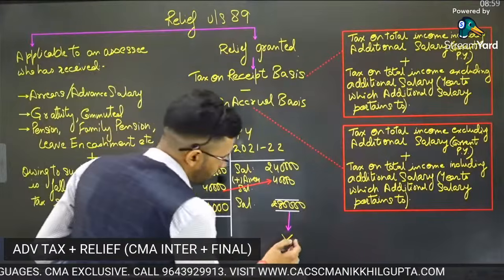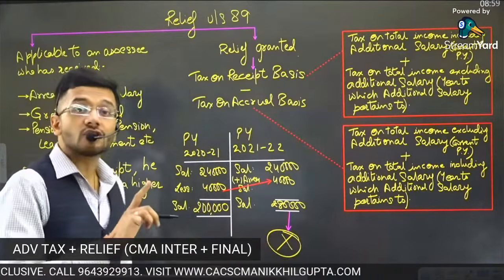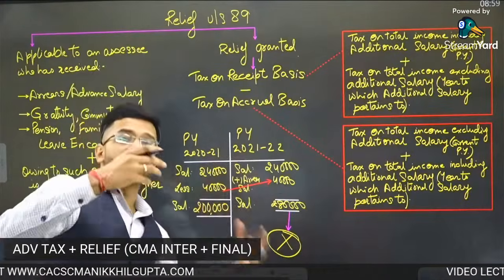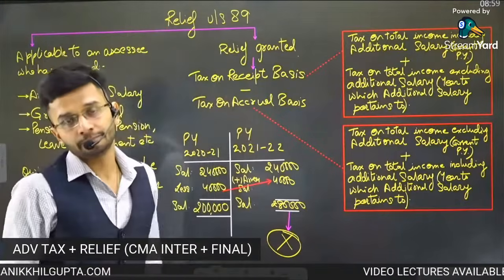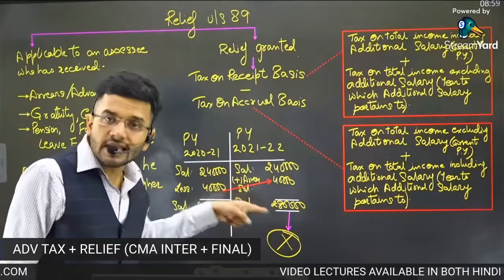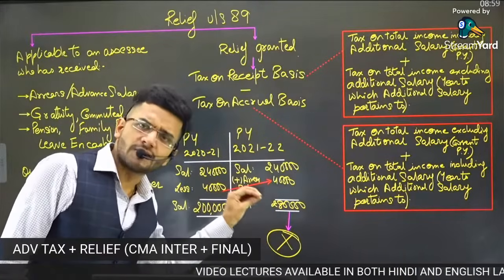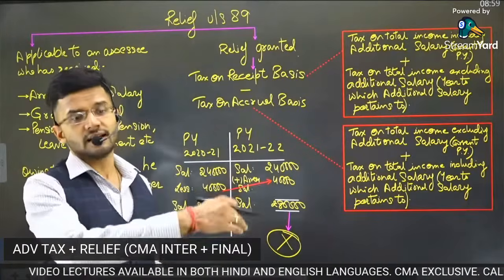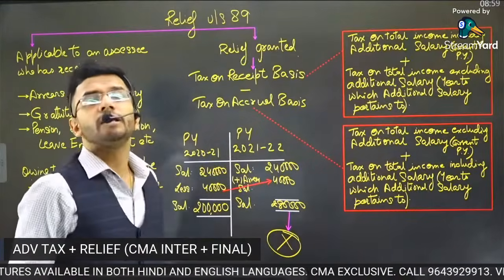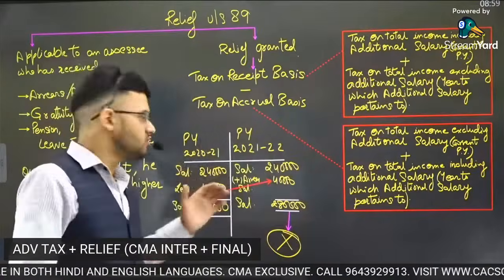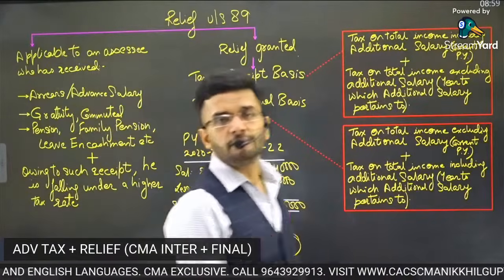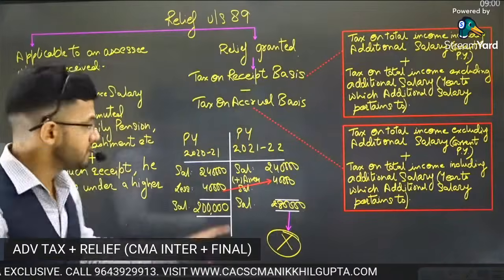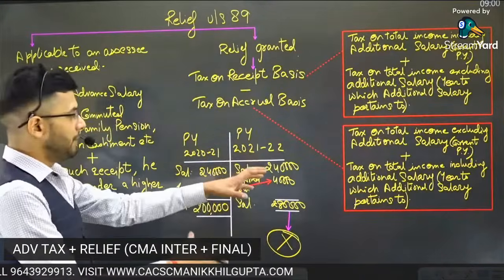Why? Because this particular tax which Mr. X will have to pay is not because of his salary being taxable. It is because of the timing difference in receipt of the salary. Whatever minimal amount of tax Mr. X has to pay, it is not because his salary is taxable, but because of the timing difference, and this timing difference is leading to taxability of his salary. Now, this is a big problem.